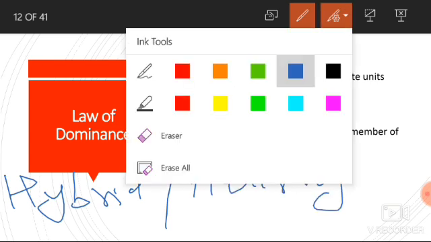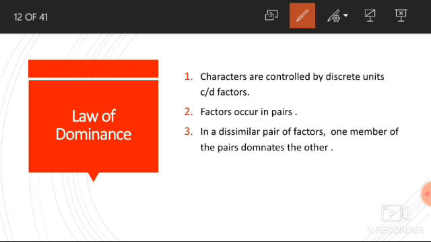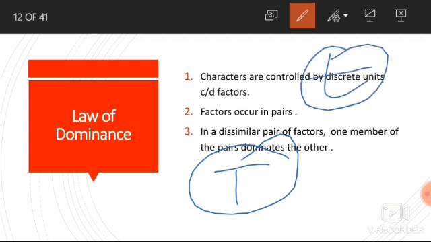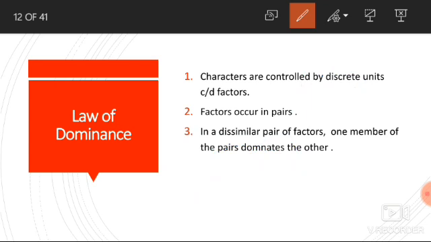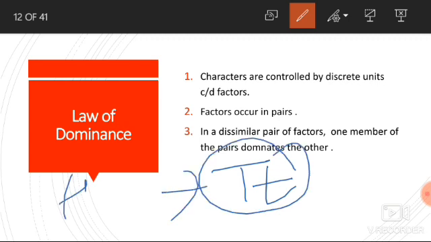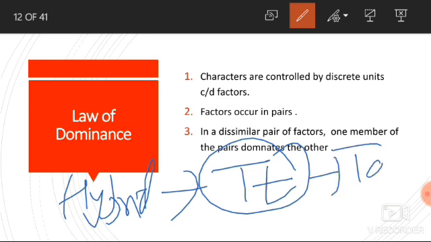In hybrid or heterozygous condition, it contains two different types of alleles at a time. If we take the example of height of a plant, then capital T is for tallness and small t is for dwarfness. In heterozygous condition, the genotype will be represented as capital T, small t. In this hybrid condition, one allele dominates the other. The phenotype is tall, that means one allele expresses itself and one allele is not able to express itself.